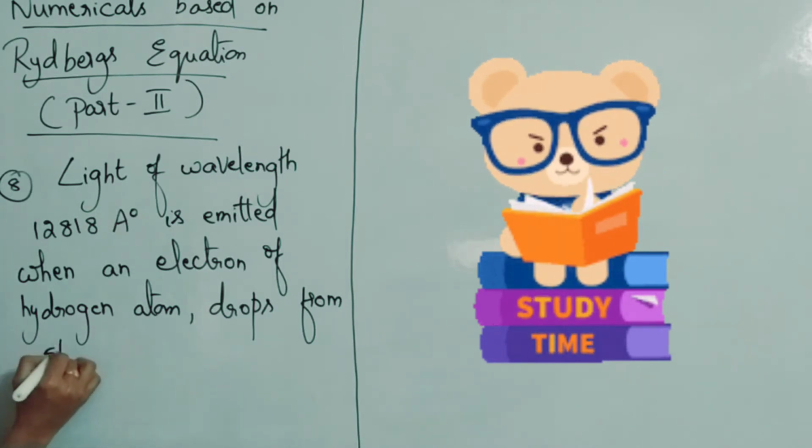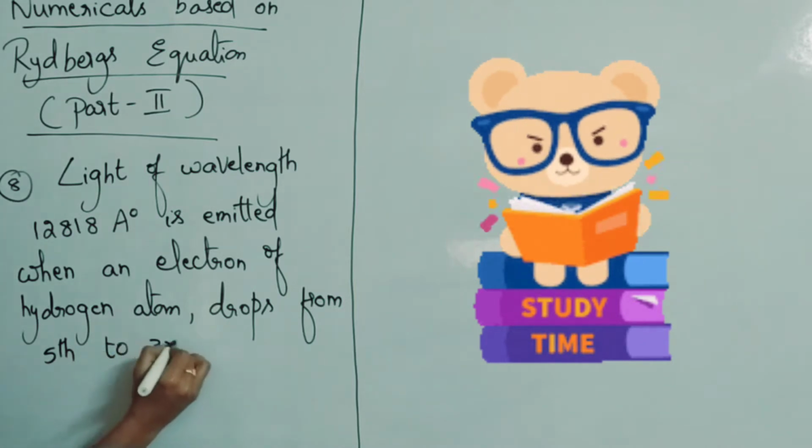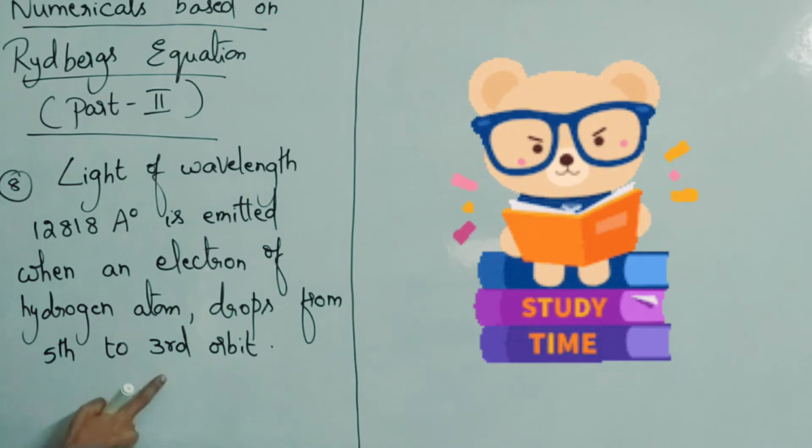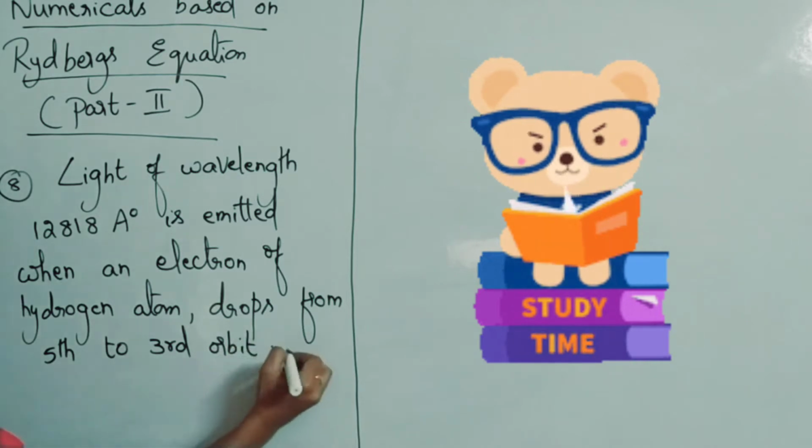When the electron jumps from the 5th to the 3rd orbit, the wavelength of the light emitted is 12818 angstroms. So the wavelength is given to you. Now he is asking us to find the wavelength of the photon.